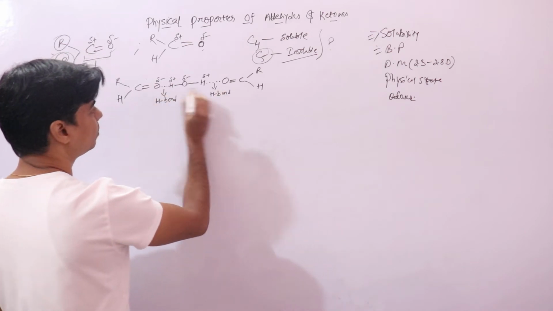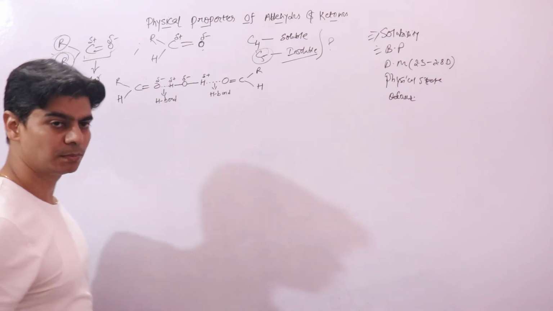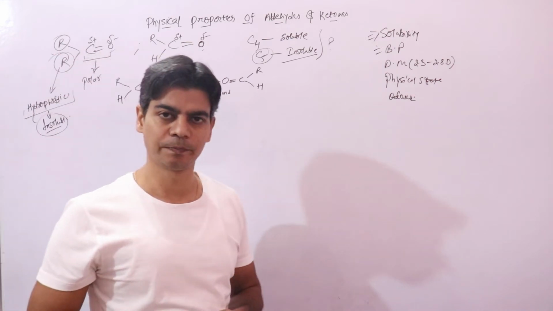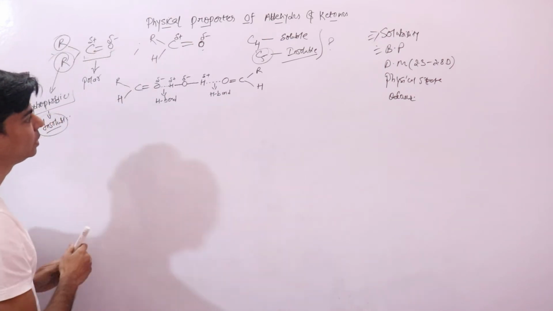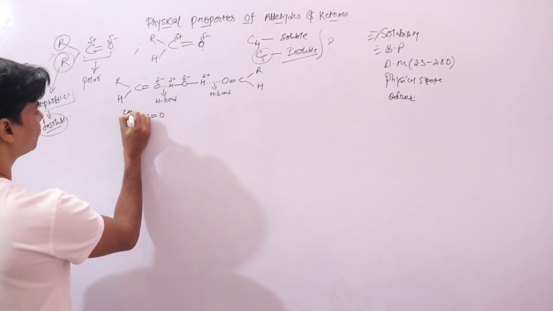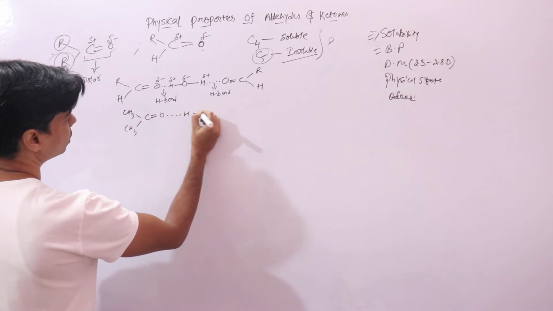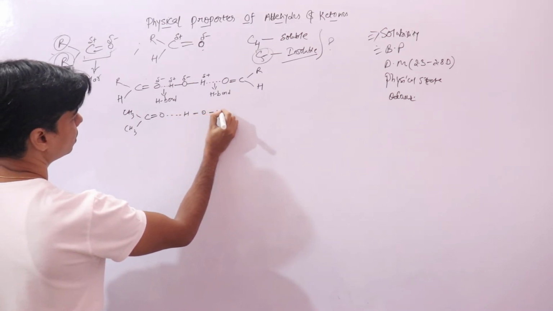Due to this hydrogen bonding, these aldehydes can interact with water, so they are soluble in water. Similarly, you have ketones, say acetone, which will form hydrogen bonding with water in a similar way.